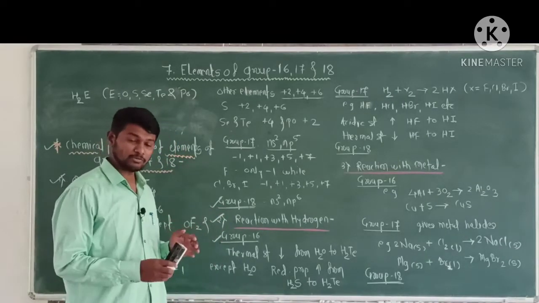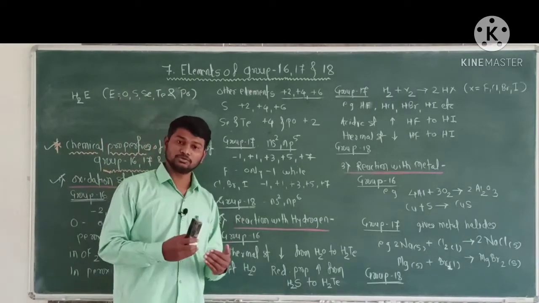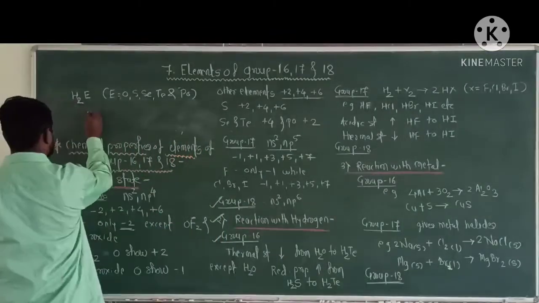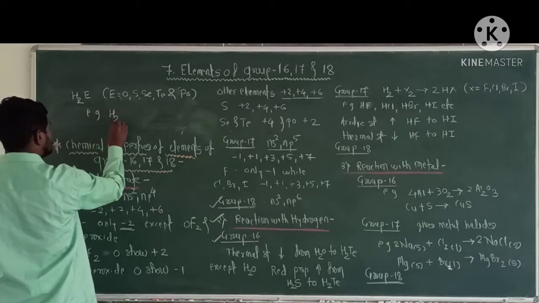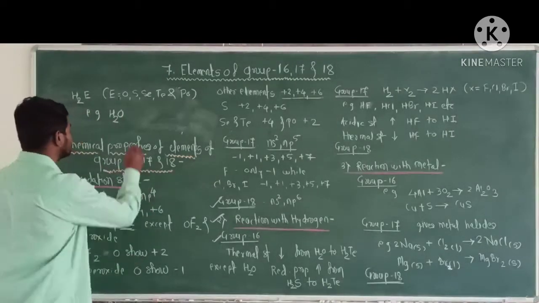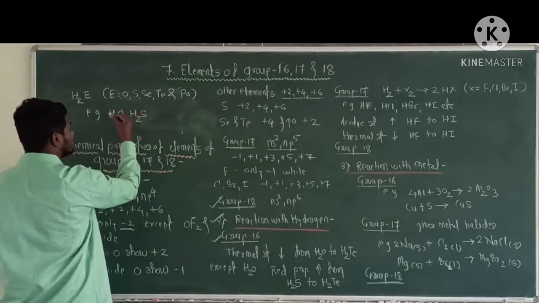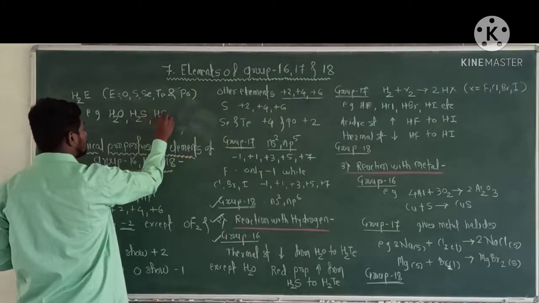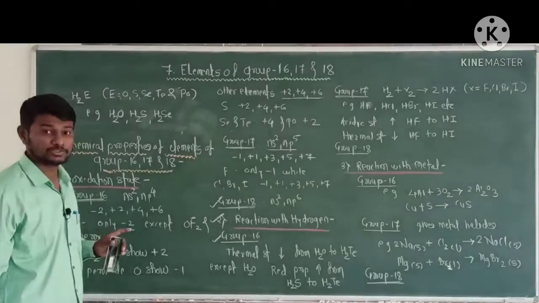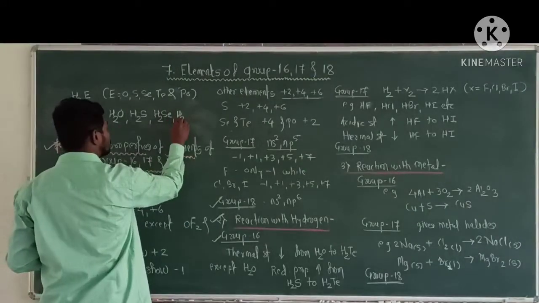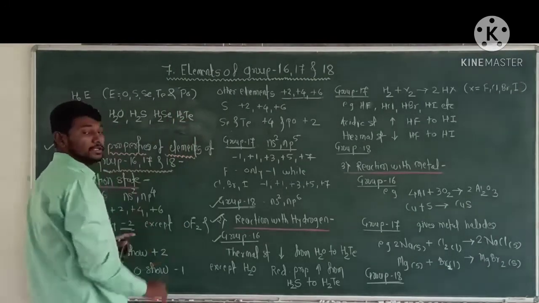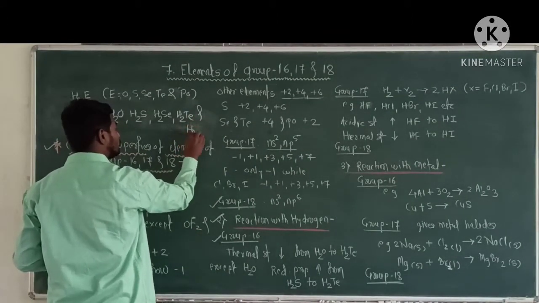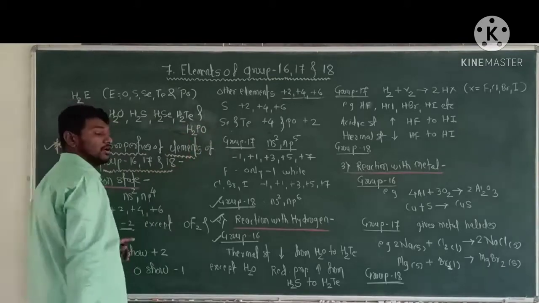Elements of group 16 react with hydrogen to form hydrides of the type H2E. For example, H2O, hydride of oxygen, H2S, hydride of sulfur, H2Se, hydride of selenium, H2Te, hydride of tellurium and H2Po, that is hydride of polonium.